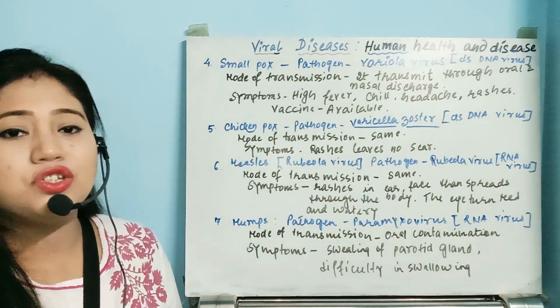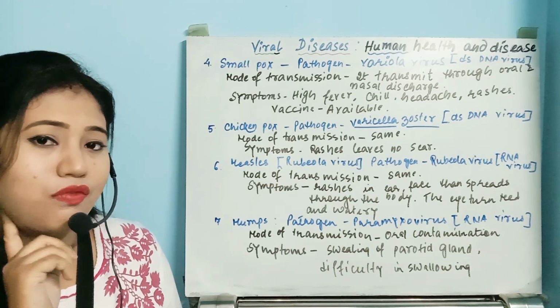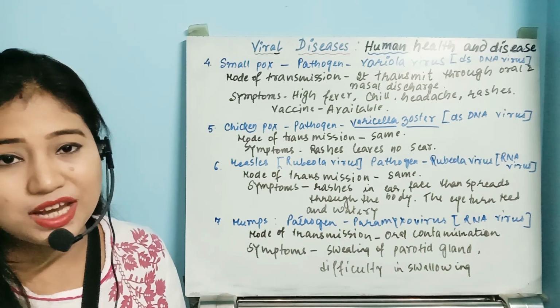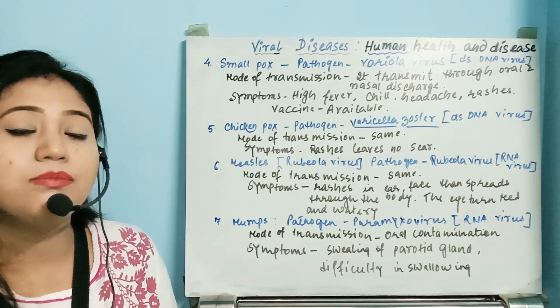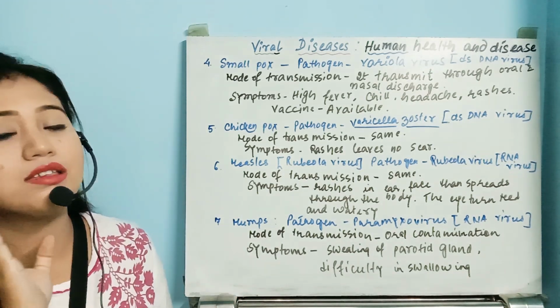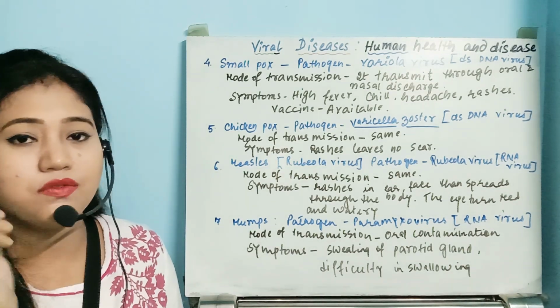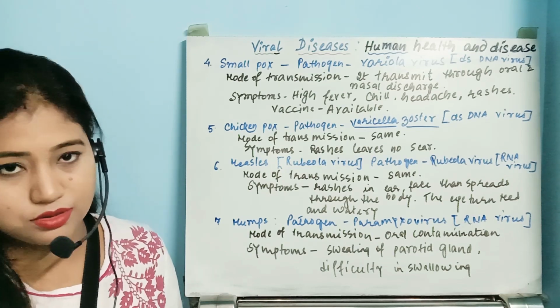What is the region actually affected by this virus? This region is one of the salivary glands, the largest salivary gland. What is the largest salivary gland? It is the parotid gland. So the parotid gland will be affected, and the individual will start to have swelling in this region. And whenever swelling occurs, you will have difficulty swallowing food or drinking water.